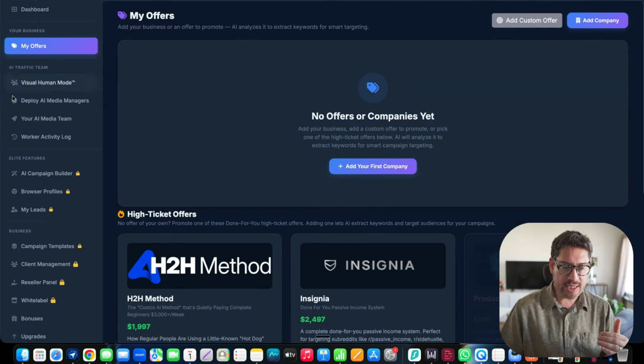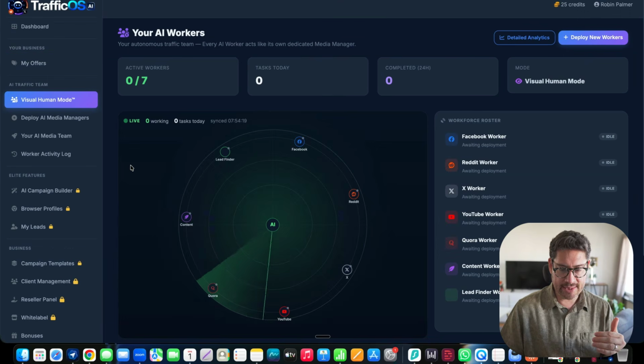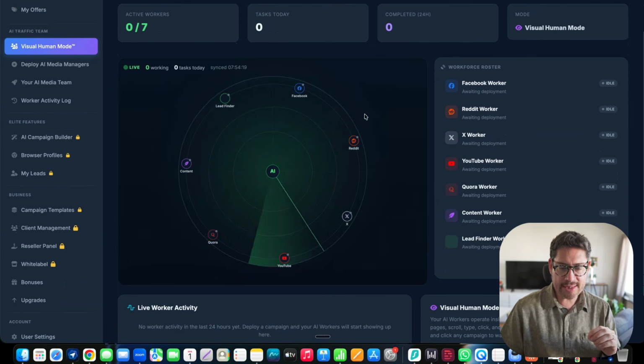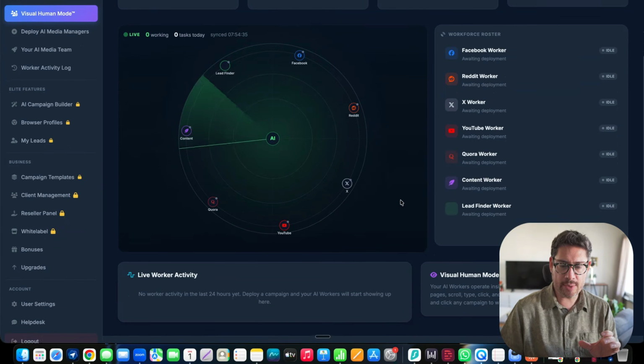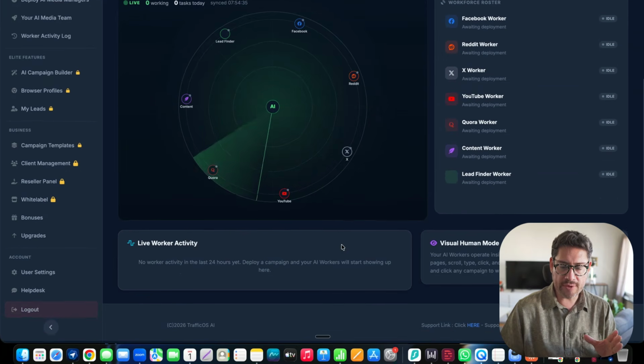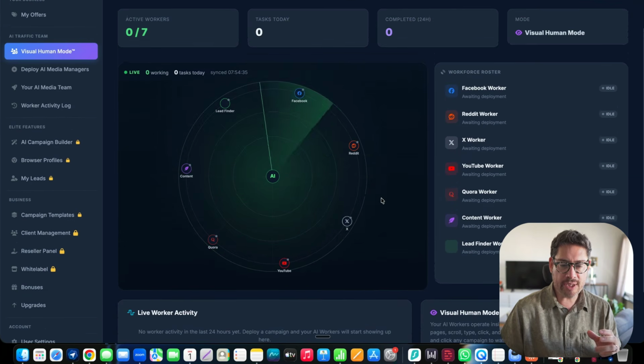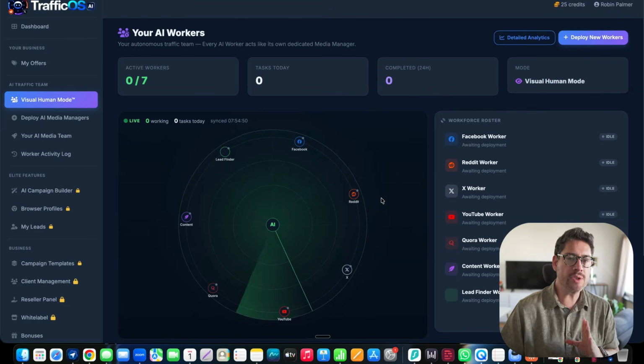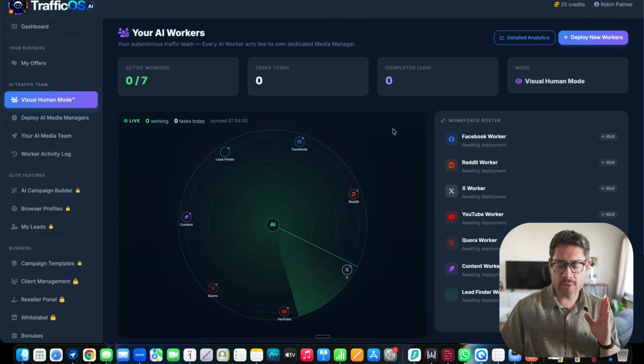Now, the AI traffic team is this section here. It looks like this. And this is kind of a visual that shows you what's actually working right now. For example, the lead finder, the Facebook worker, the Reddit worker, the X worker, the YouTube, the Quora, the content waiting for deployment. This is going to give you a bird's eye view of which of these workers are active right now, the tasks that are working, the completed stuff, basically.